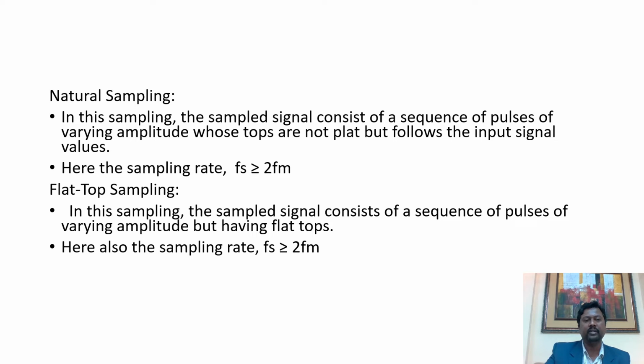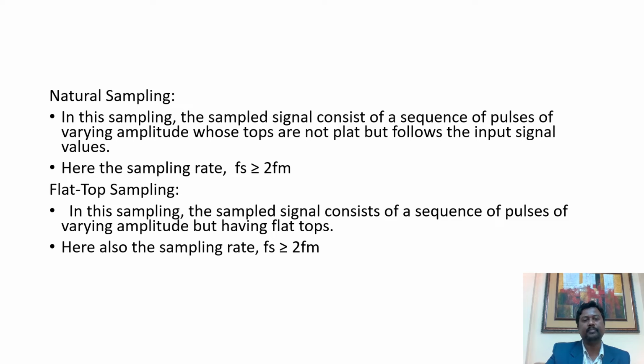So as you see over here in this sampling, in natural sampling, the sample signal consists of a sequence of pulses of varying amplitude whose tops are not flat but follow the input signal values. There is a typing mistake. In place of flat, it is written as flat. So just bear with that, just read that as flat. So here the condition of sampling is taken as Fs is greater than or equal to 2 Fm.